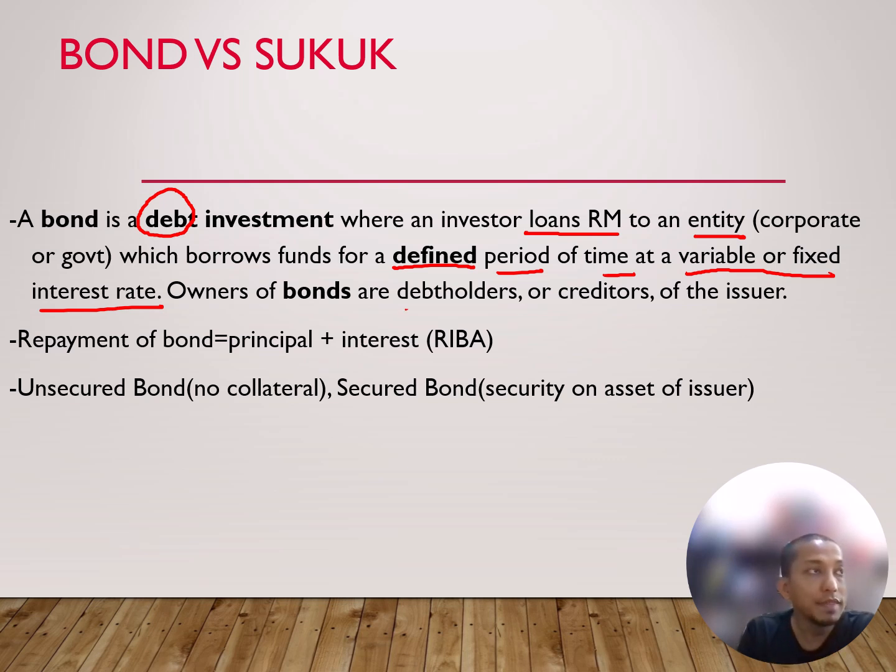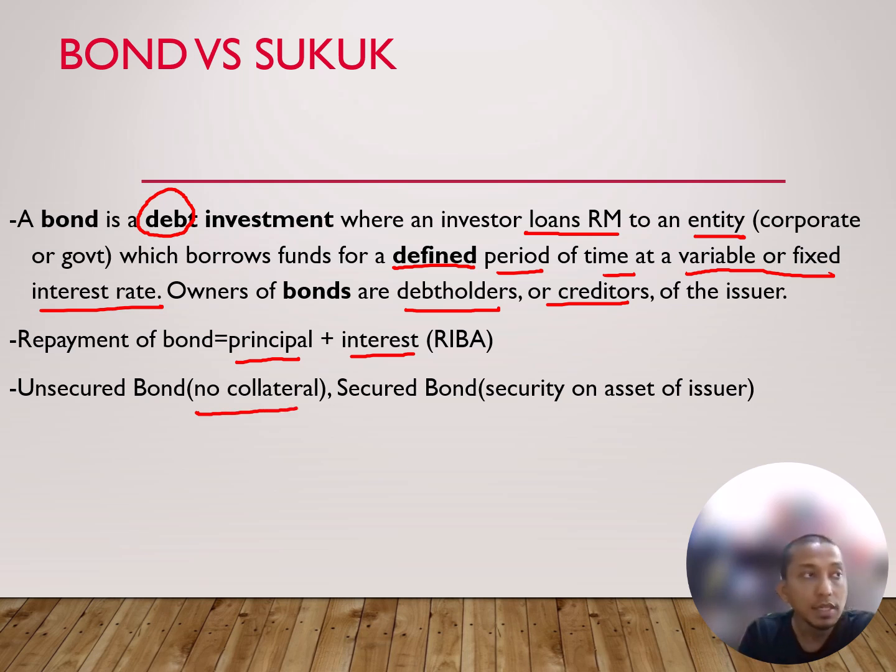Owner of bond are debt holder or creditor of the issuer. So in other words, if it is bond, it is just giving others a loan, right? So therefore, if giving others a loan, the repayment will be a principal plus interest. And interest, we know under Islamic or under Sharia, it's non-compliant. It is riba.